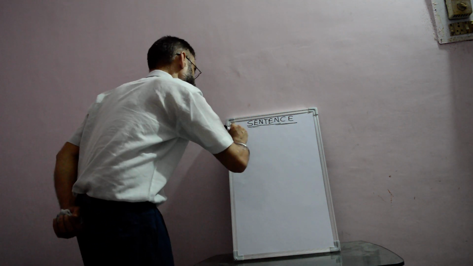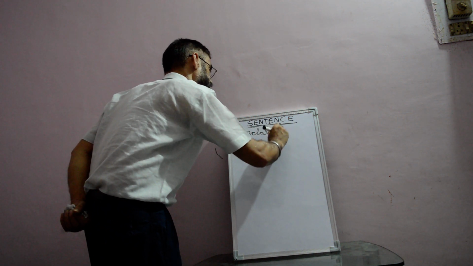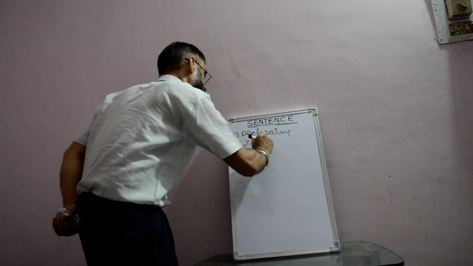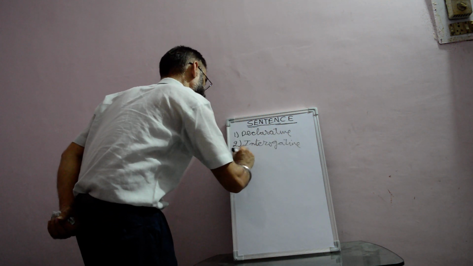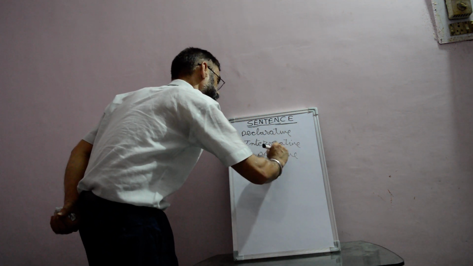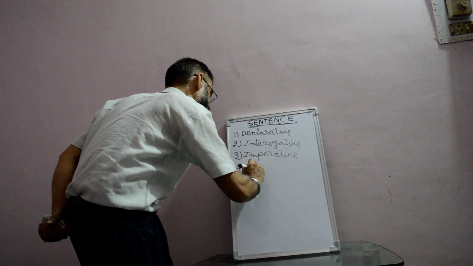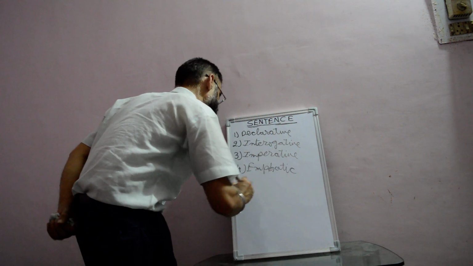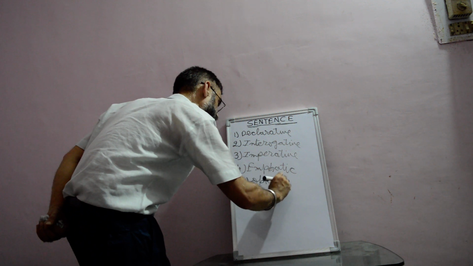The different types of sentences are: one is the declarative sentence, one is the interrogative sentence, one is the imperative sentence, one is the emphatic sentence, and one is the optative sentence.